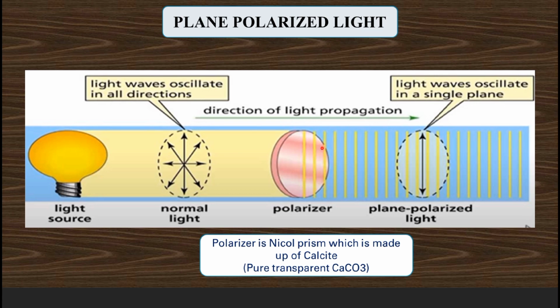So this polarizer is just like a slit which blocks all the light traveling through different planes other than the light that travels through this particular plane. And this light is called plane polarized light.